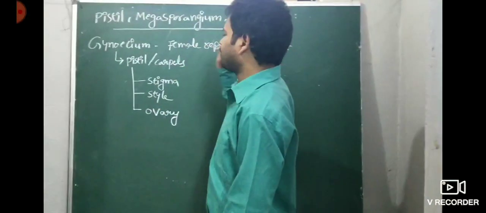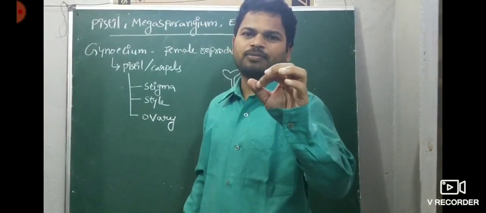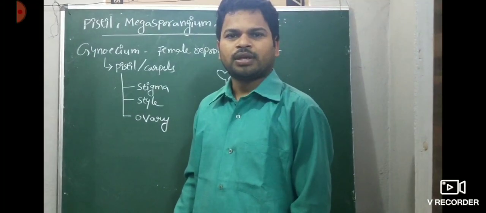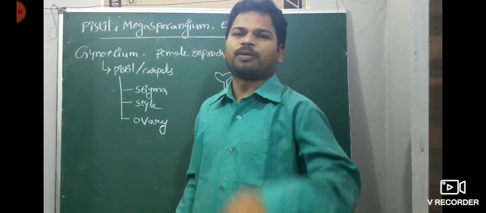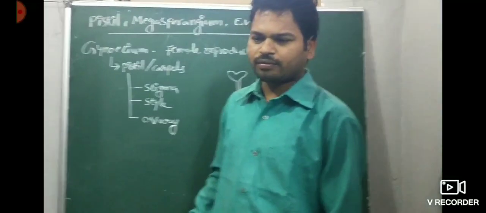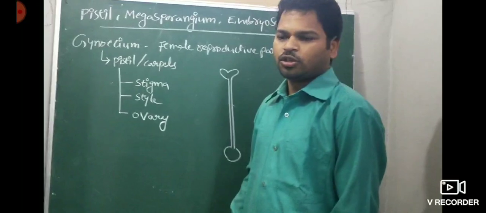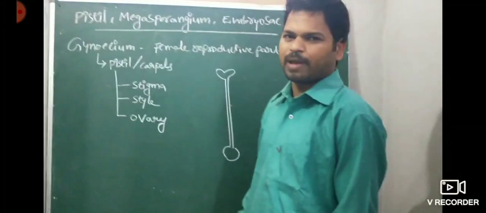Gynoecium represents the female reproductive part of the plant. Androecium represents the male reproductive part of the plant. Now you see, the gynoecium consists of pistil and carpel.